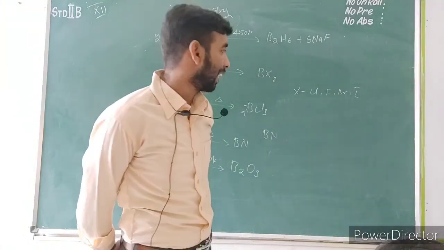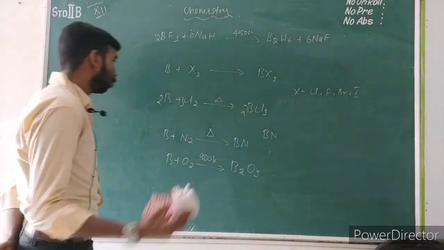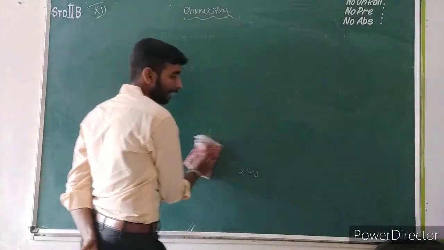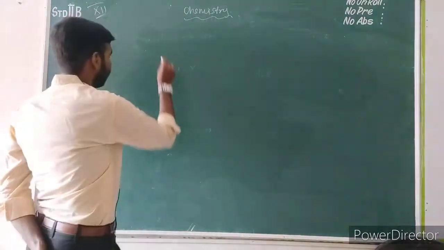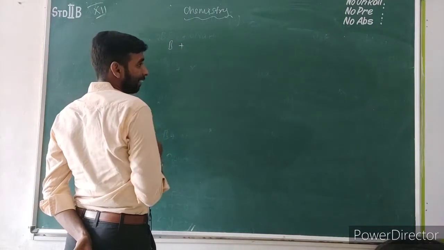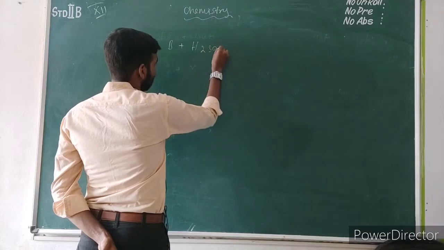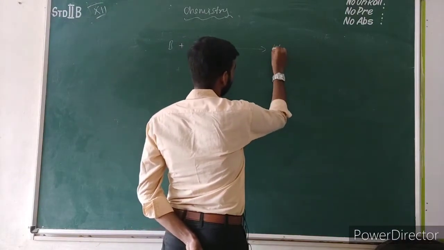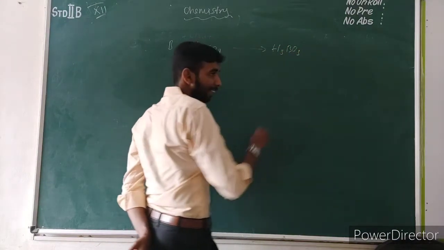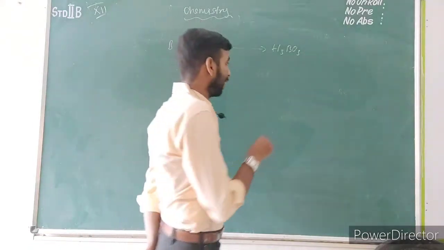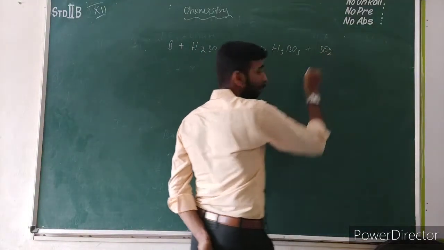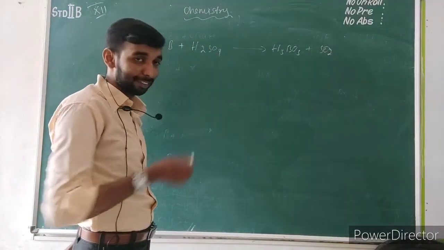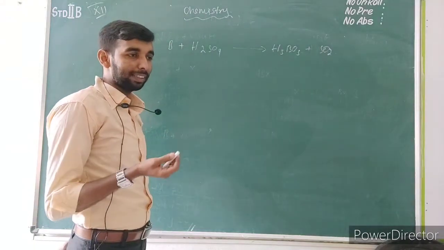If you add boron to sulfuric acid or any other acid, you will get boric acid. Take boron and sulfuric acid, H2SO4. The reaction occurs between boron and sulfuric acid, and the product formed is boric acid, H3BO3, along with the elimination of sulfur dioxide. After that you can balance the reaction. No need to balance it before the reaction is completed; only after the reaction is completed do you balance it.